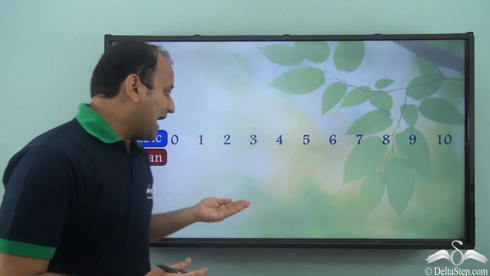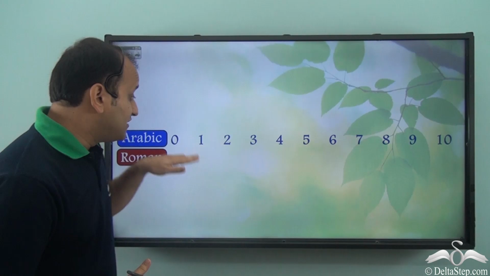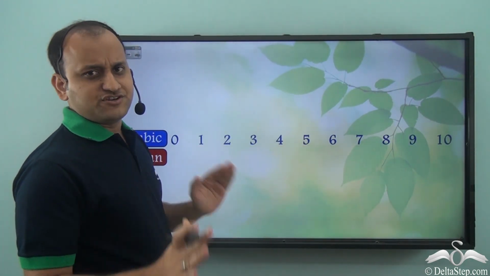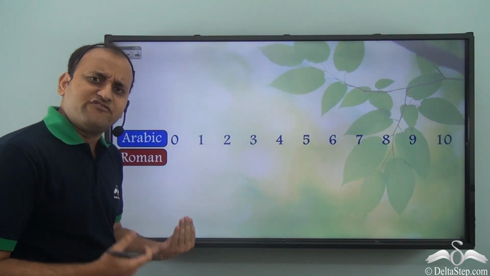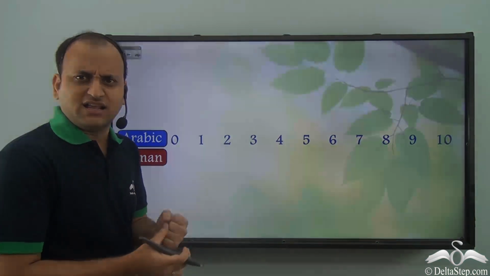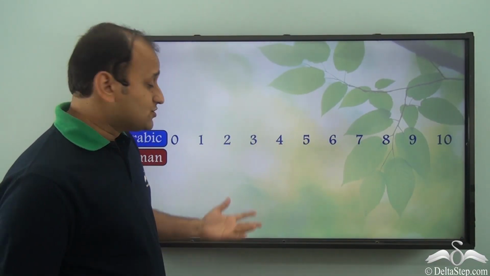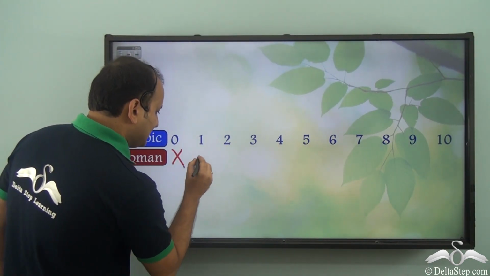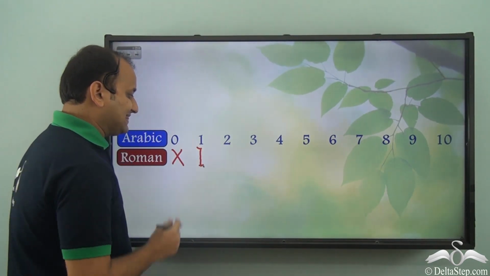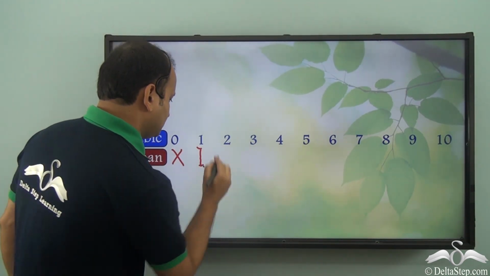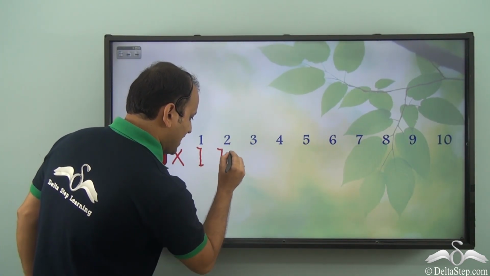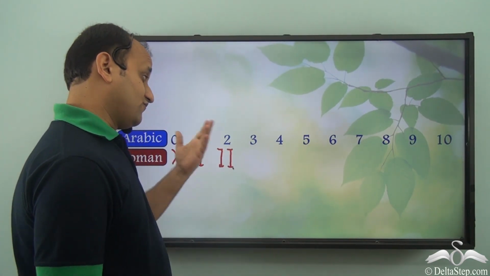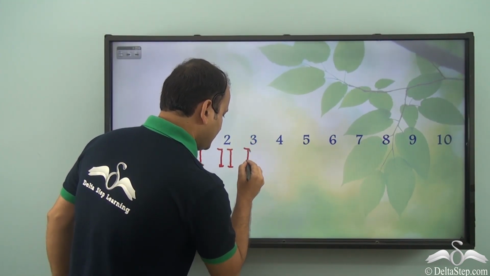So let's see how they use these symbols to represent different counts. First of all, let's come to 0. Now they had no symbol for 0 because they never felt the need of representing 0, because 0 means nothing and 0 was not invented at their time. So they had no symbol for 0. What about 1? Well, they wrote I and that was 1. What about 2? They wrote 2 I's and this is how they represented 2. What about 3? 3 I's.